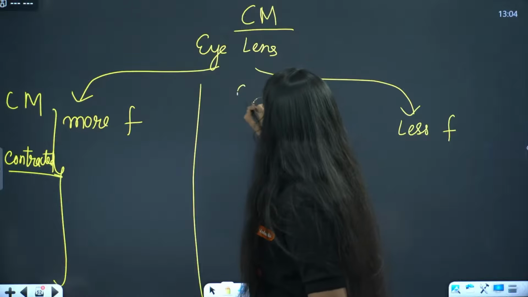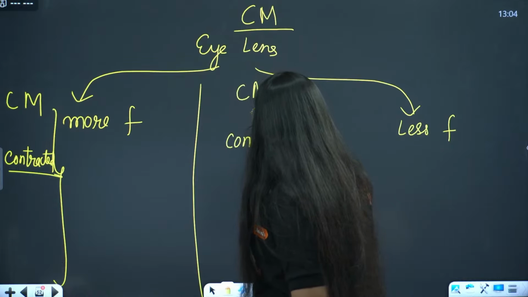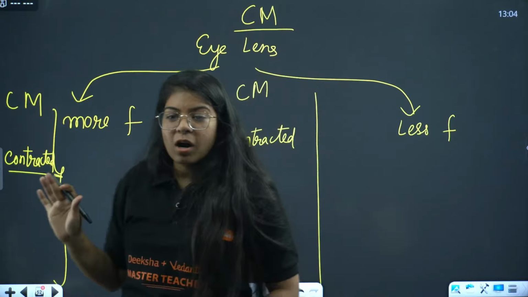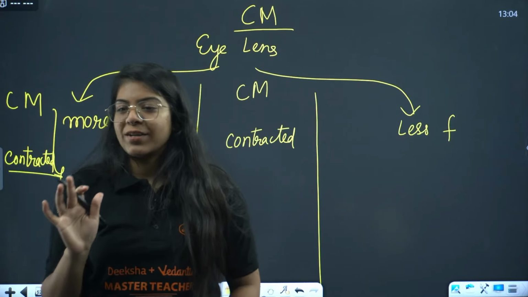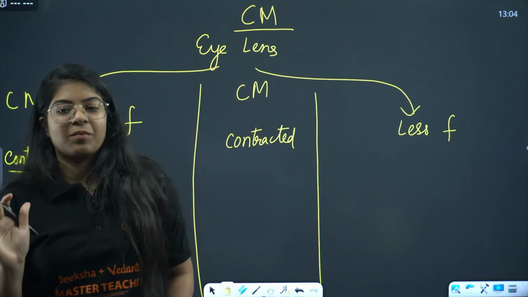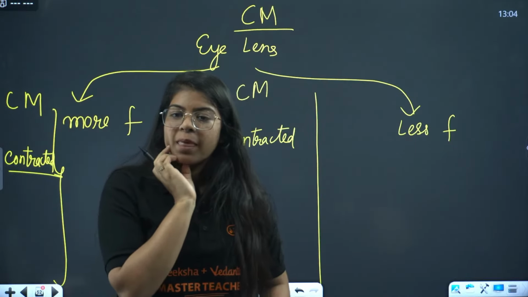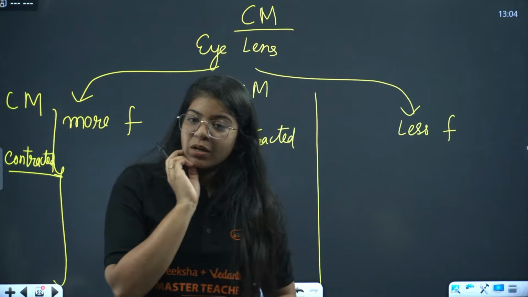When the ciliary muscles are contracted, will the eye lens have more focal length or less focal length? The ability of the eye lens to adjust its focal length is called power of accommodation. Very good, Prakash. Power of accommodation. Sharma ji is saying less focal length.